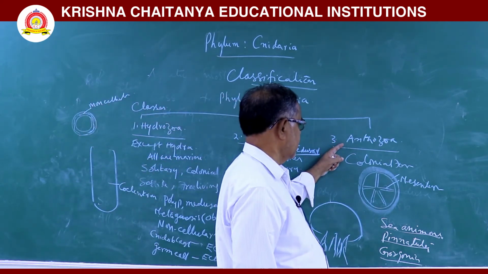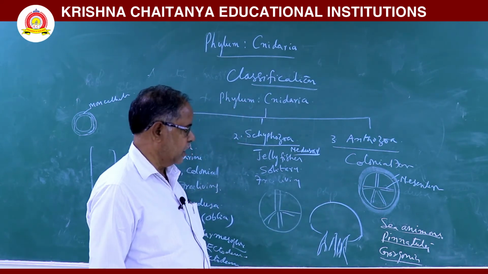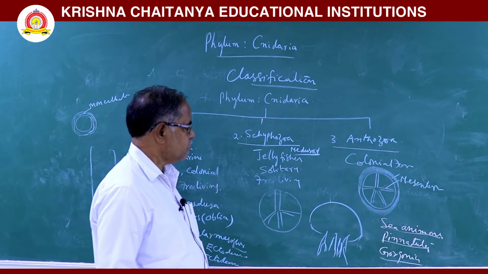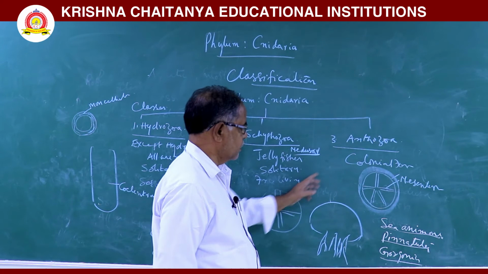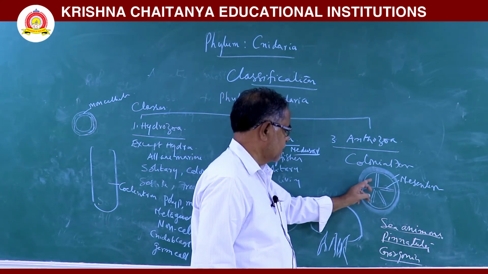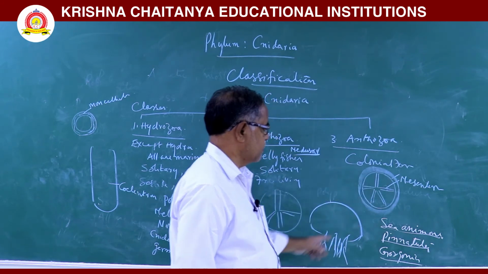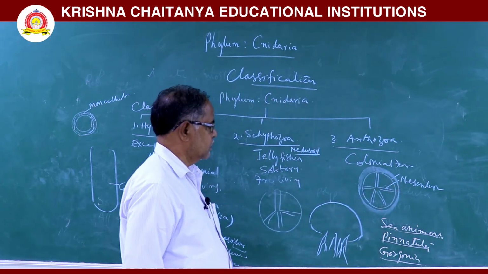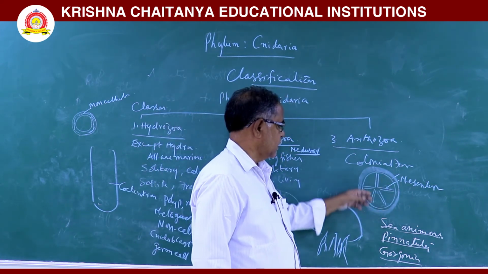In Anthozoa, they are colonial forms. Here the coelenteron is divided into chambers by some septa. These septa are called mesenteries. Some anthozoans are surrounded by a calcium carbonate exoskeleton.